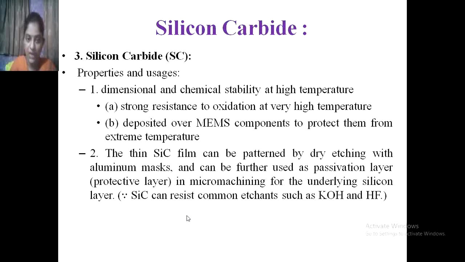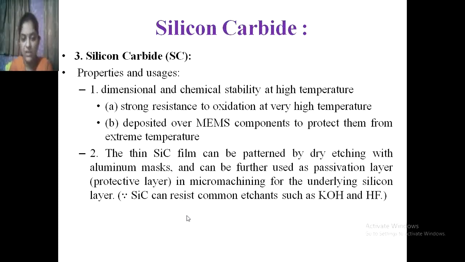It is deposited over MEMS components to protect them from extreme temperature, so the MEMS component is protected by the silicon carbide if the environment has extreme temperature.